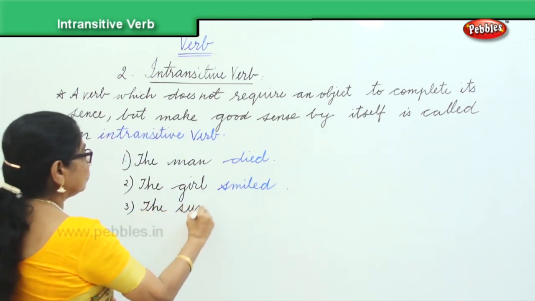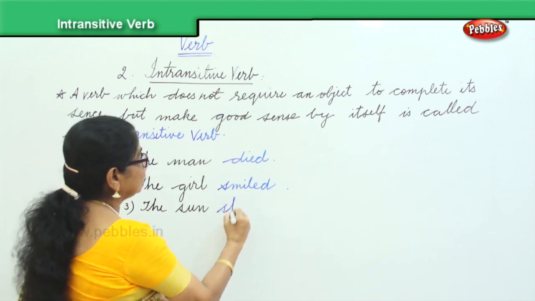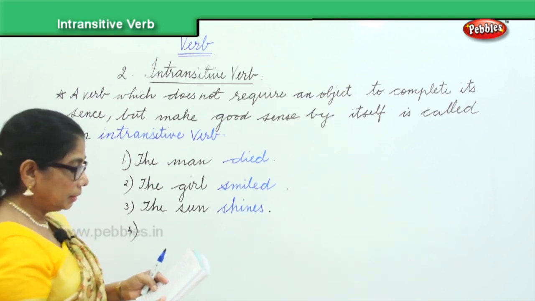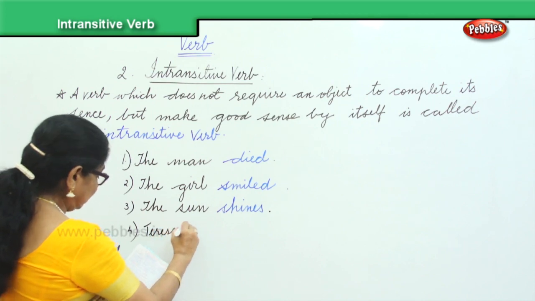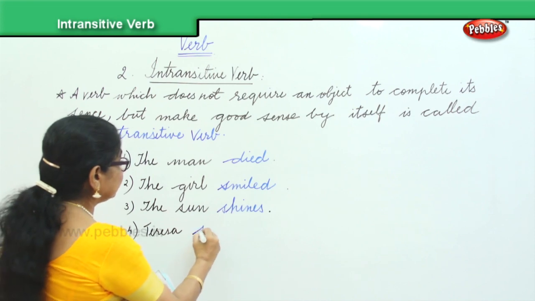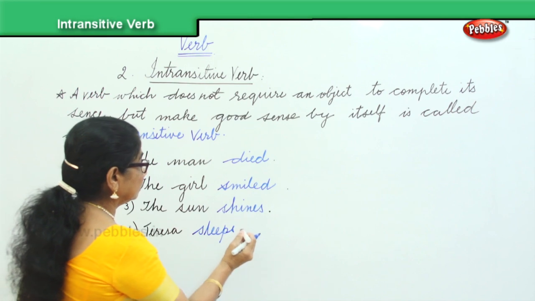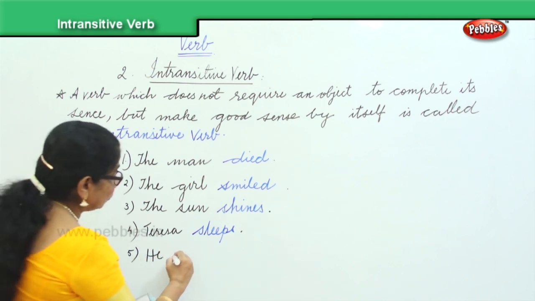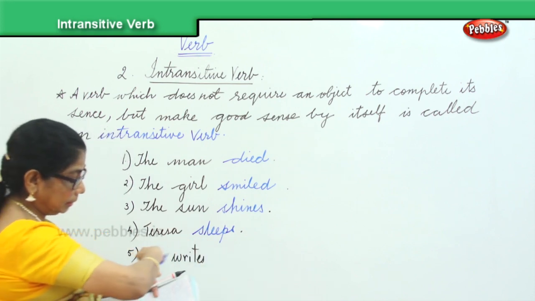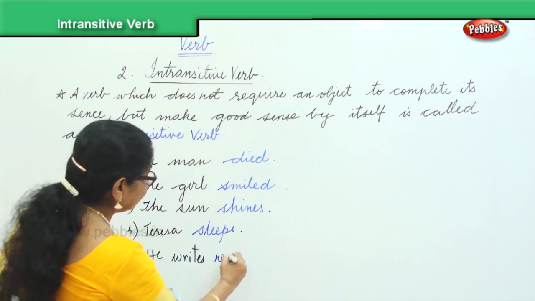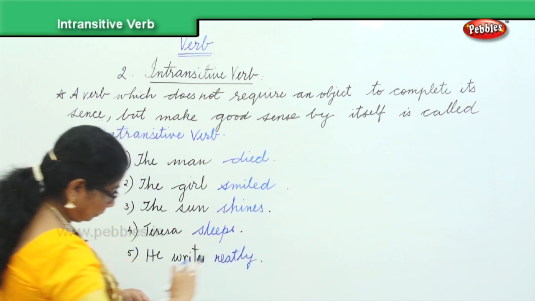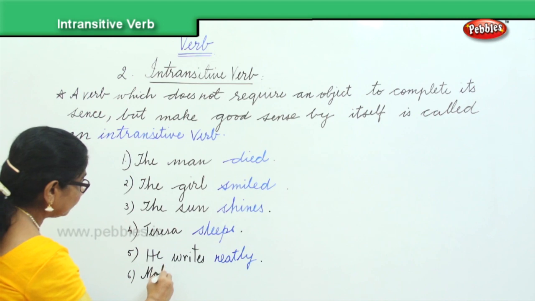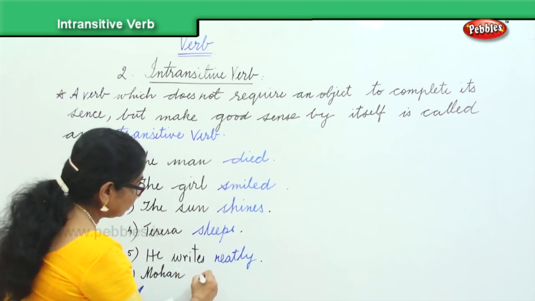Trissa sleeps. And he writes. He writes neatly. Mohan is clever.